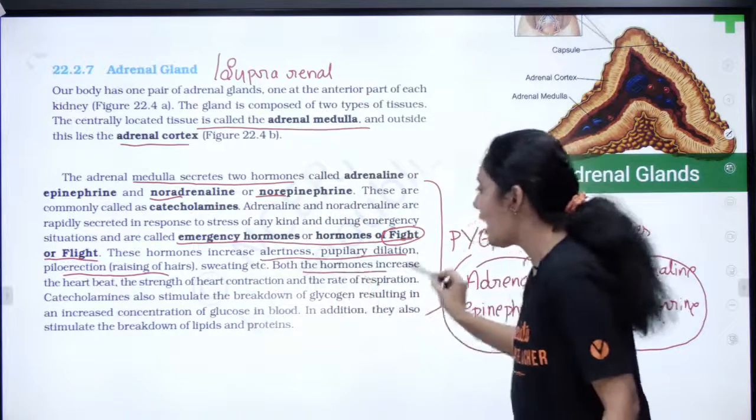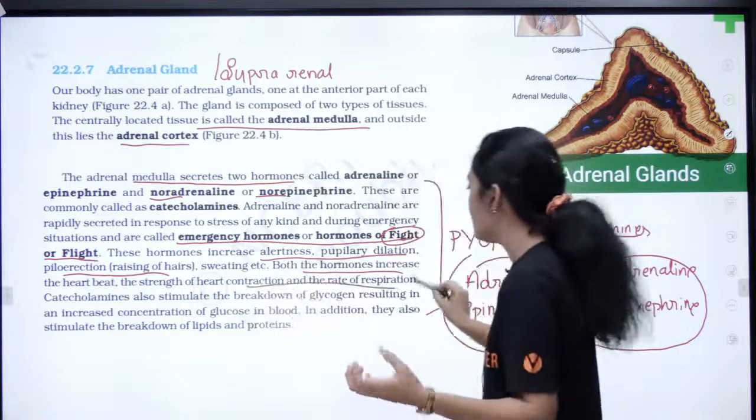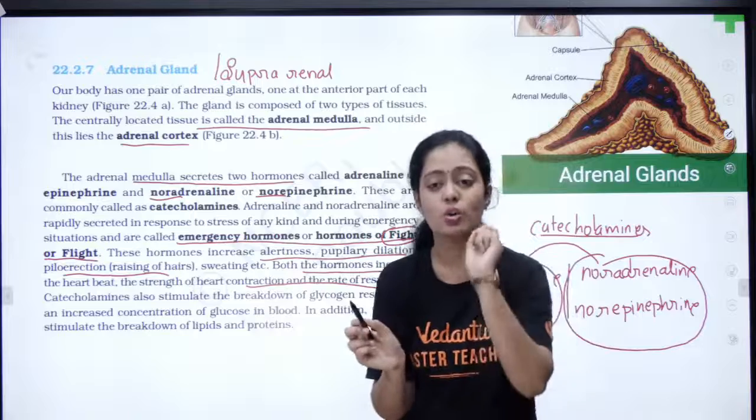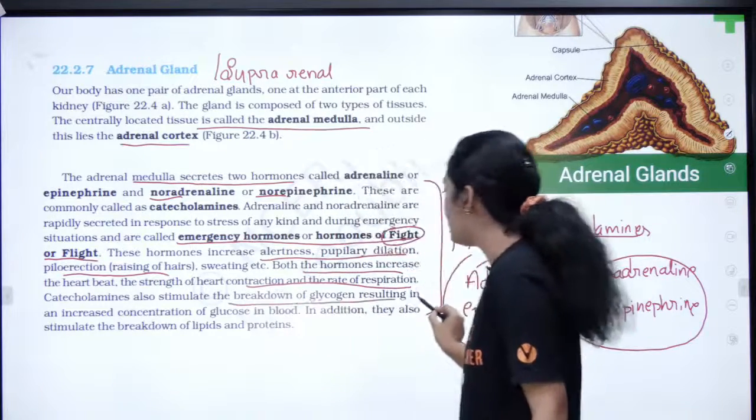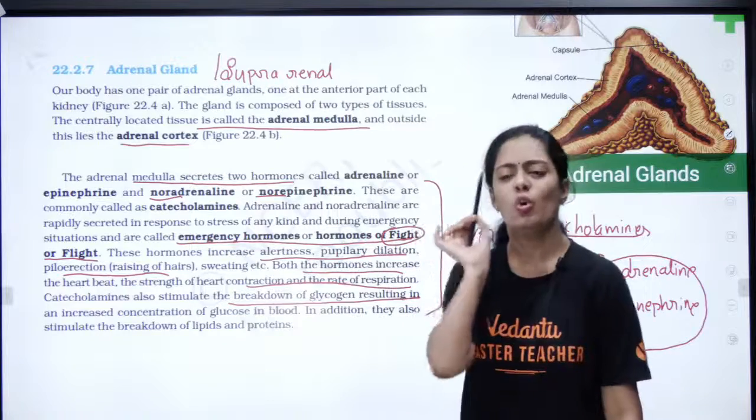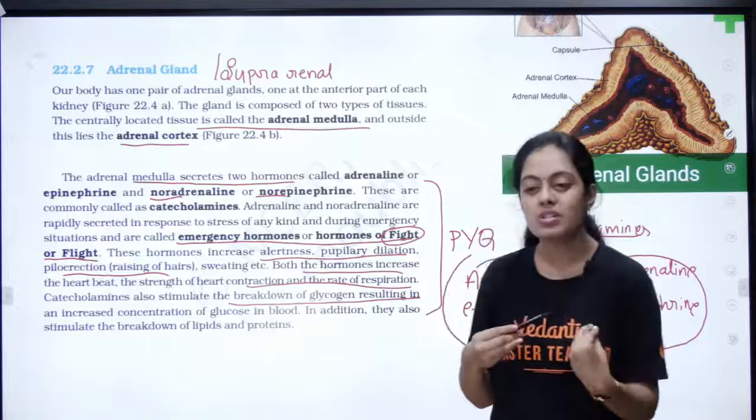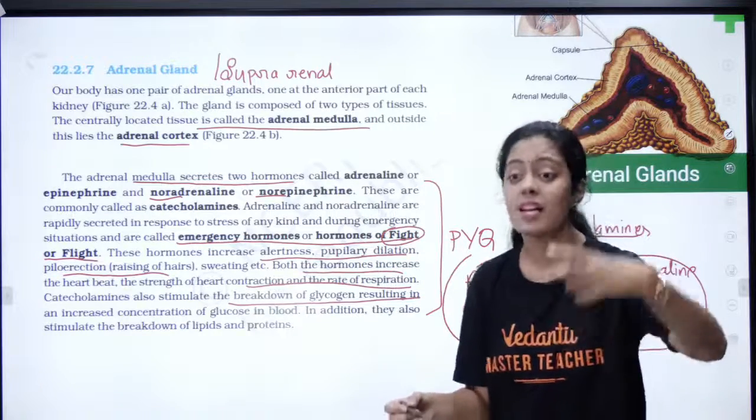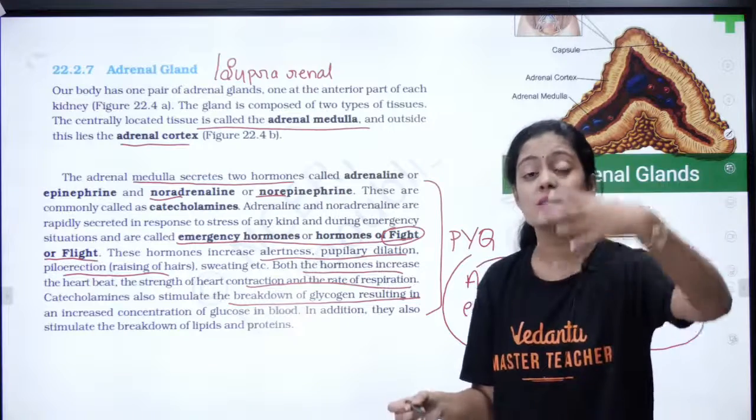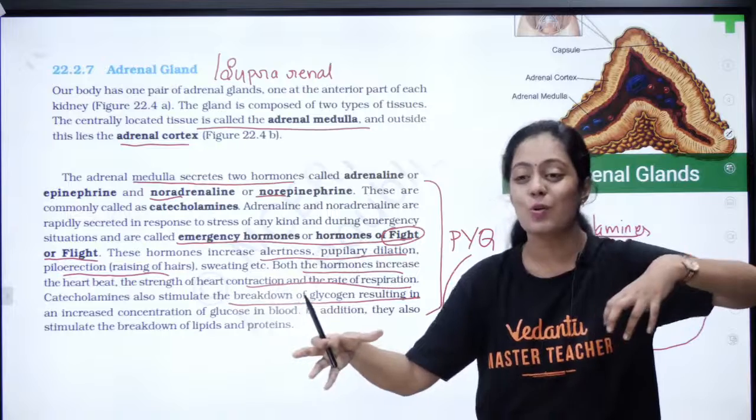sweating. Both hormones increase the heartbeat, the strength of the heart contraction and the rate of respiration. Very important. Catecholamines also stimulate the breakdown of glycogen. Very important, students. Why does glycogen break down? Usually in an emergency situation we don't eat anything, correct? So your body still survives. How is it surviving? Because there is a reserve food material called glycogen which is broken down into glucose.